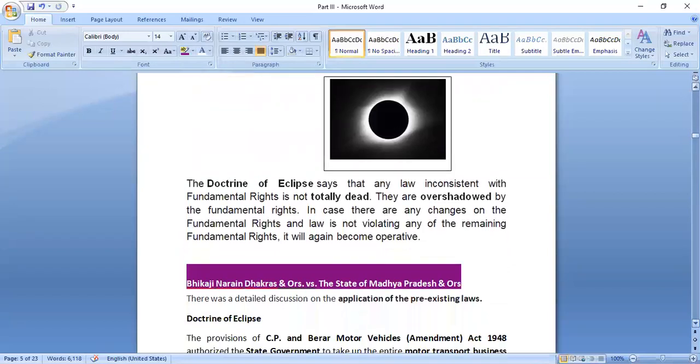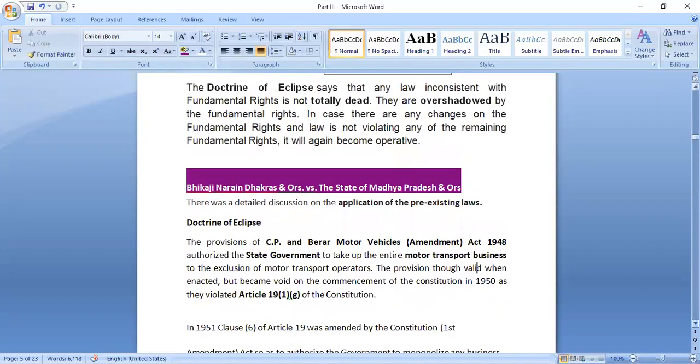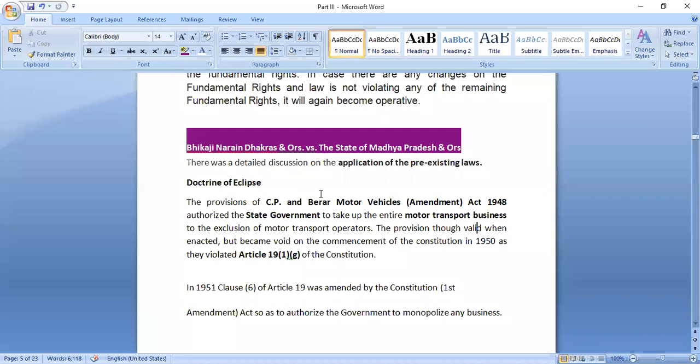So this is the case which explains the concept properly: this particular provision was declared unconstitutional, it was overshadowed by fundamental rights, and later it was made applicable again by the First Constitutional Amendment Act of 1951.